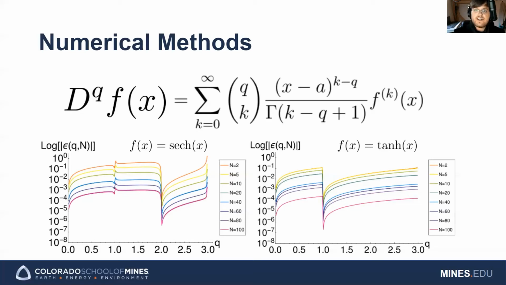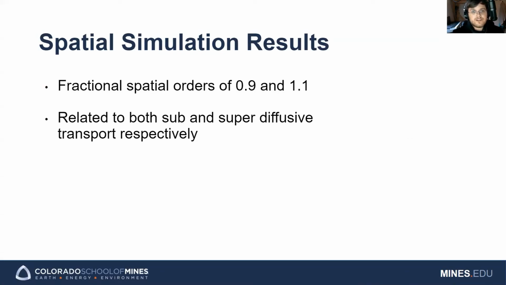Here we have the truncation error collected from attempting this with two functions, hyperbolic secant and hyperbolic tangent. We may notice that given between 3 and 5 terms in the series, we obtain the answer with a truncation error less than the magnitude of 10 to the negative 1. This allows us to at least transform the spatial portion into an integer order differential equation. After this, a fourth order Runge-Kutta method was used to further obtain the solution to the spatial portion of the fractional Schrödinger equation.